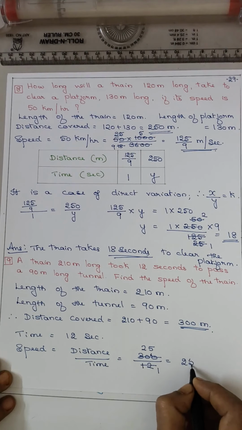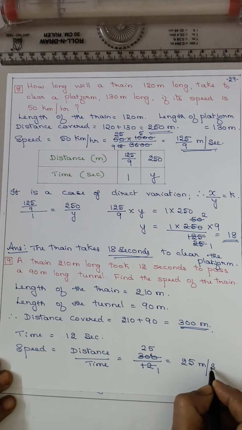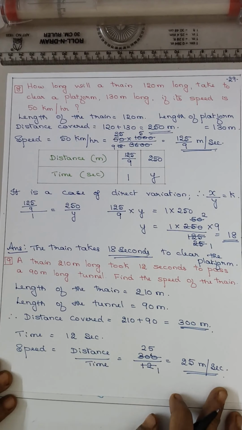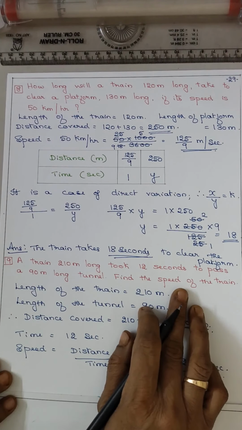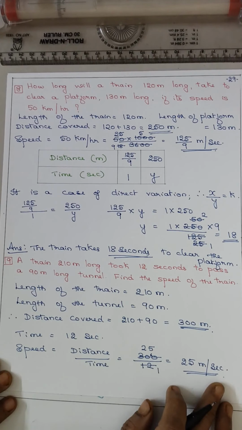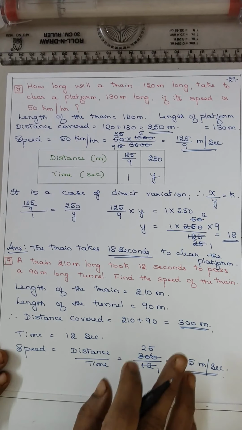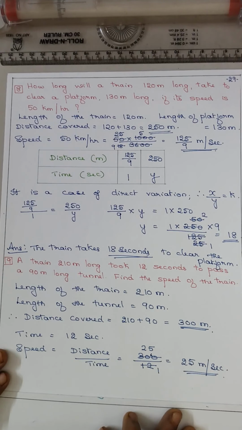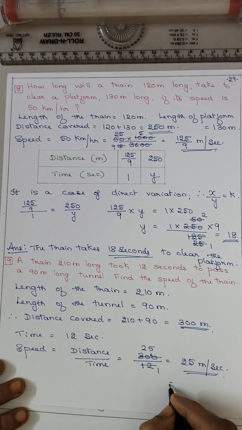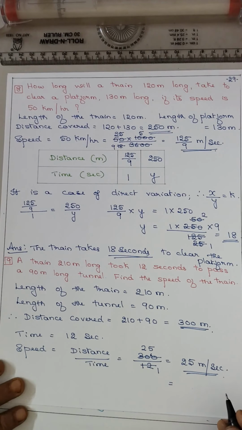So you got 25 meter per second. You got the answer, 25 meter per second. But here they have not told you that the speed has to be written in kilometer per hour, but usually speed of the train is told in kilometer per hour. So convert this. How to convert, I have already explained to you.